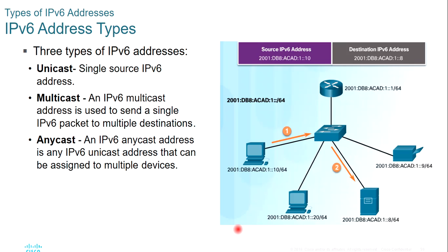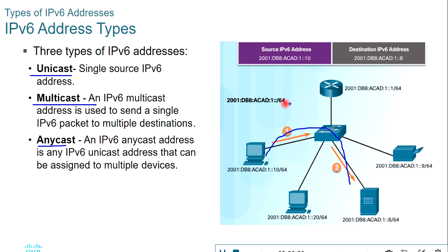Now let's see different types of IPv6 addresses. IPv6 has these 3 different types: unicast, multicast, and anycast. Unicast is like one-to-one communication. For that we use a unicast IPv6 address. Multicasting is used when a single IPv6 packet needs to be transferred to multiple destinations. We use multicasting there. And anycasting.